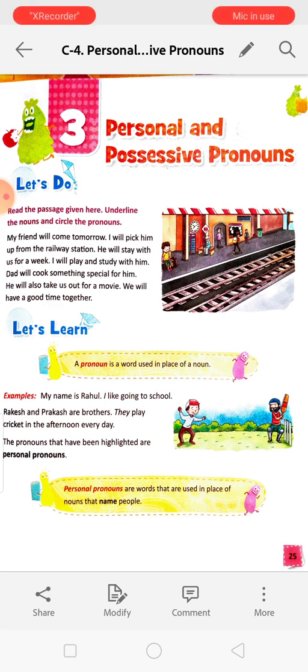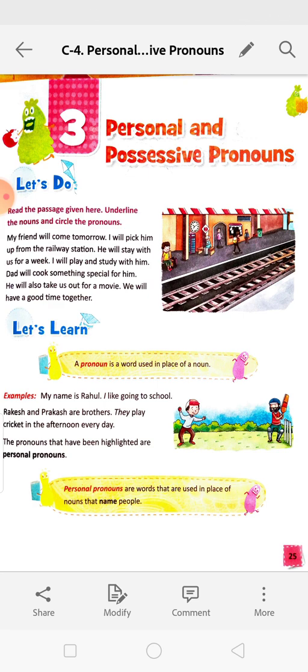I will play and study with him. I and him are the pronouns. Dad will cook something special for him. Dad is a noun, so underline it, and him is a pronoun. Circle it. He will also take us out for a movie. Here, he is a pronoun which is used instead of dad. Okay. We will have a good time together. We is a pronoun and we is used instead of I, my friend, and dad.